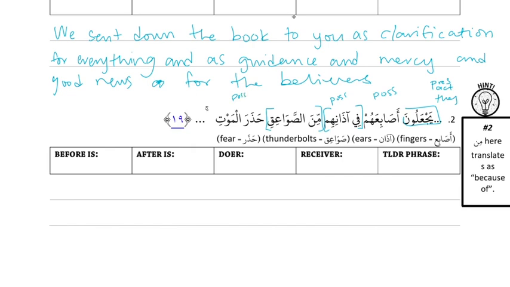Let's do some sorting. What are we going to do with asabi'ahum? So it's a receiver because it has a receiver label, and we already have an action and doer. So that's a receiver. And then what about حذر الموت?